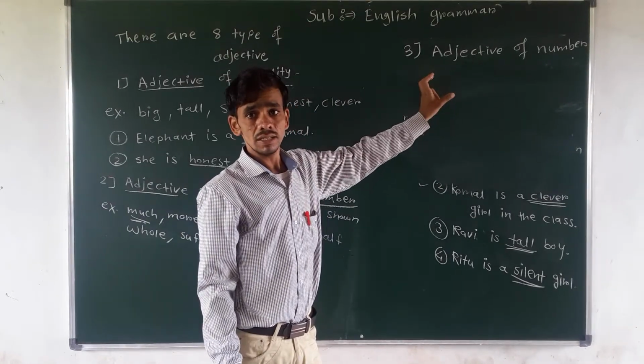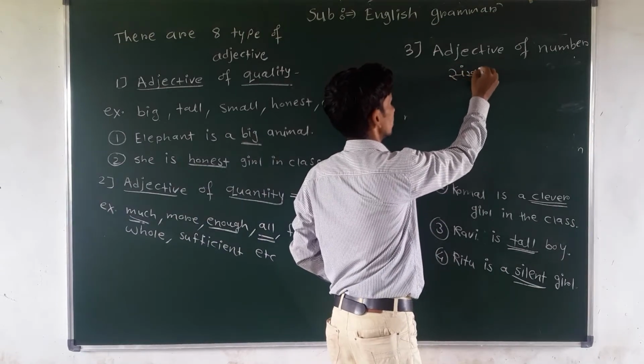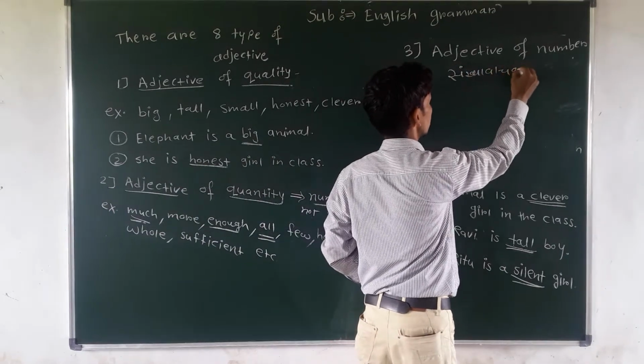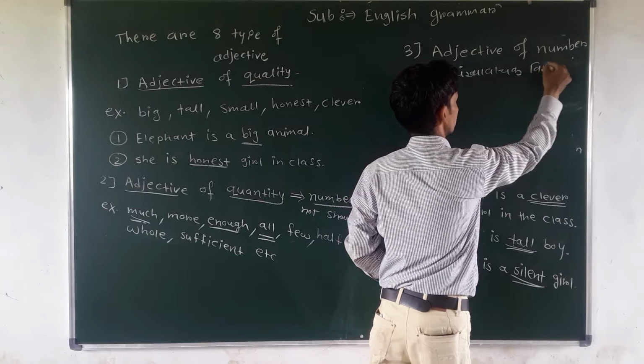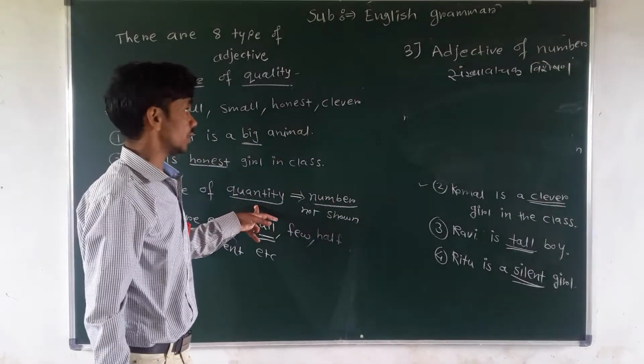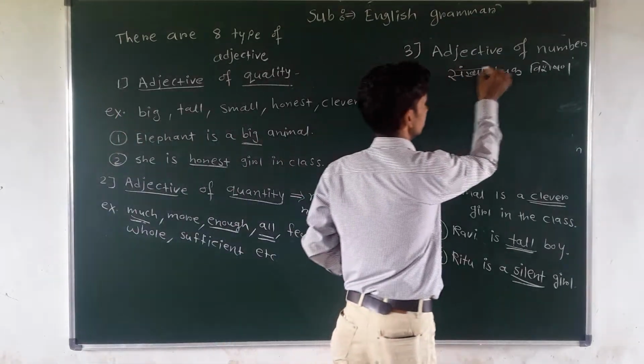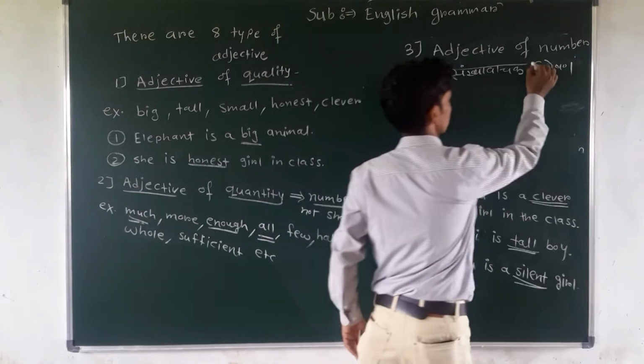It means संख्यावाचक विशेषण in Marathi. Understand? Quantity means प्रमाणवाचक and quality means गुणदर्शक. Third one is संख्यावाचक विशेषण.